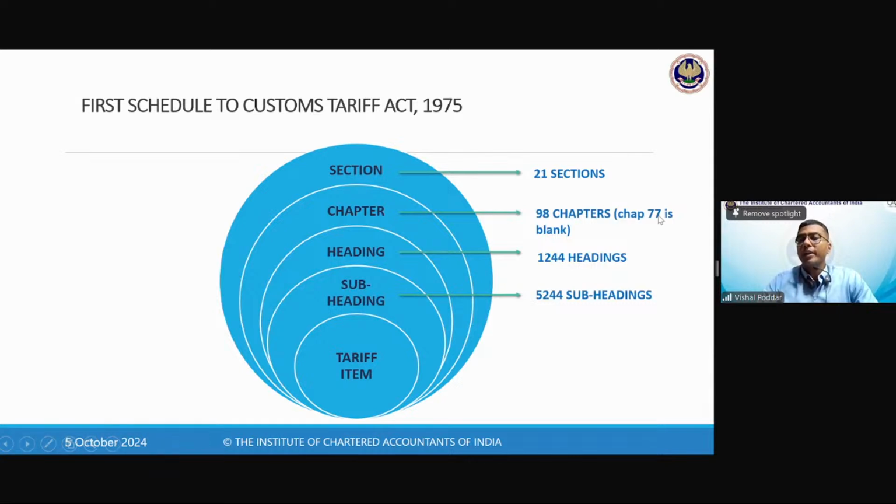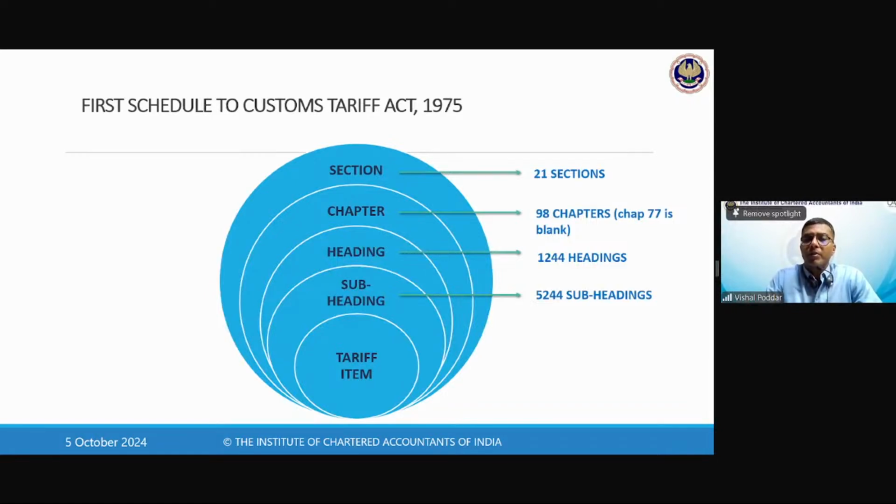An interesting point just for your reference and knowledge: out of these 98 chapters, they have intentionally kept chapter 77 blank. Why blank? Tomorrow, if they find that some new commodity has come into existence which they want to add, let us say, just for example, today shares are not treated as goods. Securities are not treated as goods. Tomorrow, let us say the law changes and they also want to include securities in goods. So they need to have a chapter. Today, there is no chapter covering shares because they were never treated as goods right from the start.